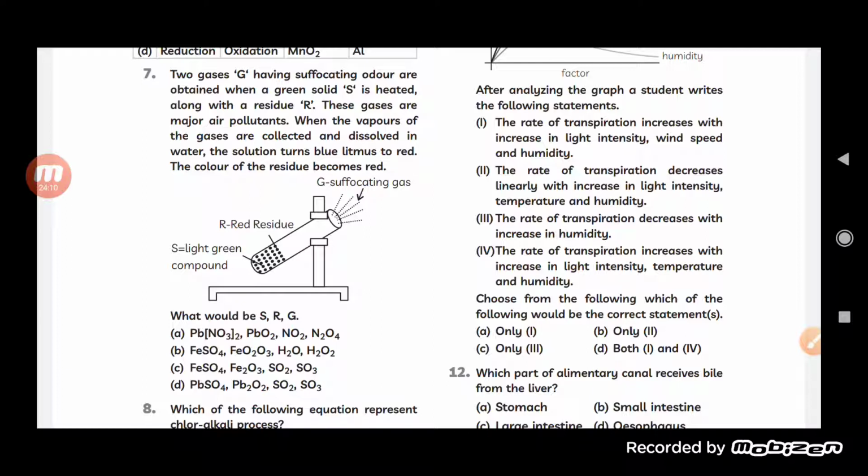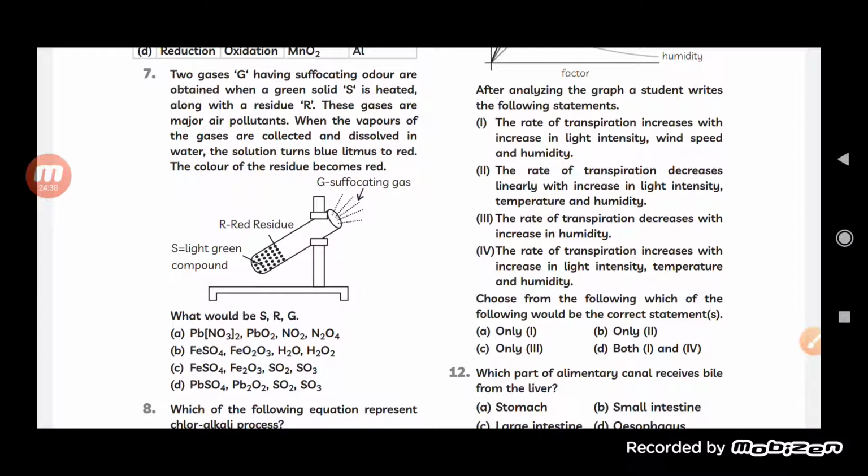So here, the first: rate of transpiration increases with increasing light intensity, wind speed and humidity. No, that is the wrong one. Second: the rate of transpiration decreases linearly with increase in light intensity, temperature and humidity. That is also wrong. Rate of transpiration decreases with increase in humidity. Yes, this is the correct one, students.